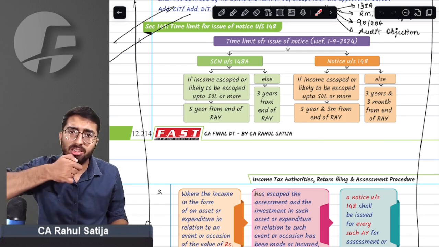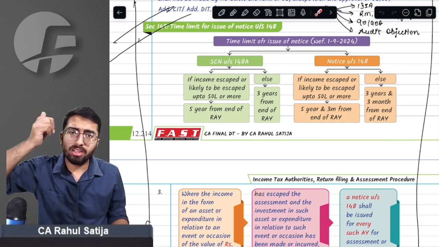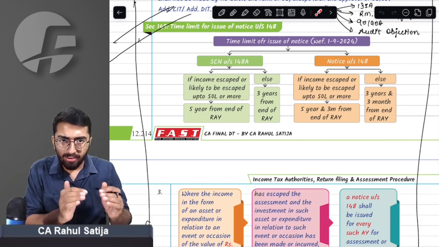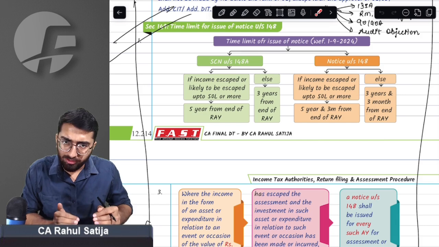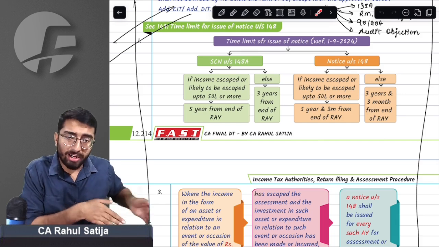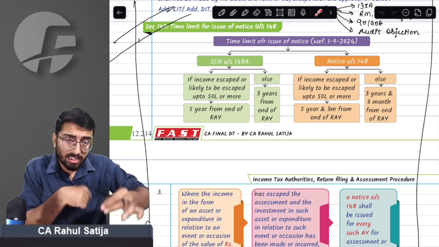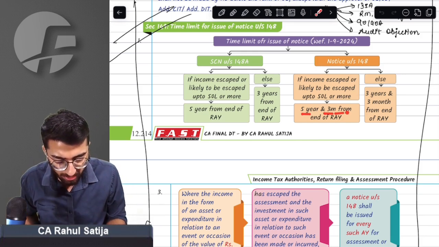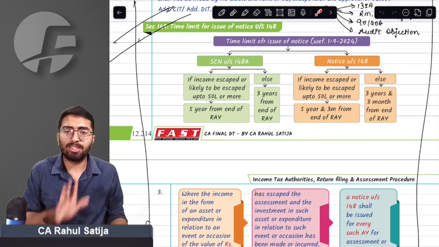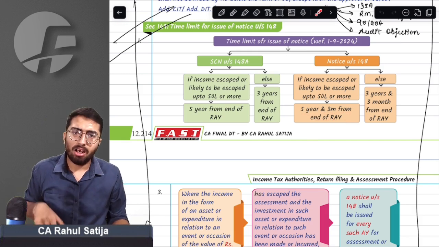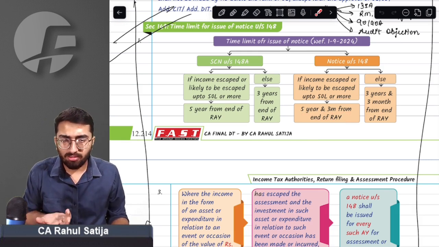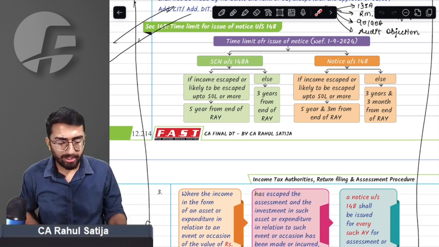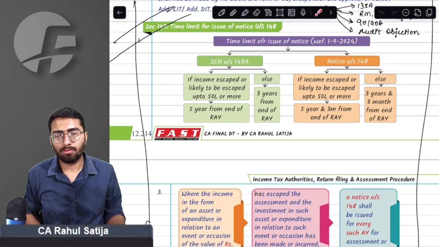And the time limit to issue the regular notice is 3 months more. What it says: whenever income escaped is up to 50 lakh rupees, then 3 years and 3 months from end of RAY, and if income escaped exceeds 50 lakh rupees, then it is 5 years and 3 months from end of RAY. What this says is that whatever time limit we have given for 148A, just add 3 months to it and calculate the date accordingly for the 148 notice.